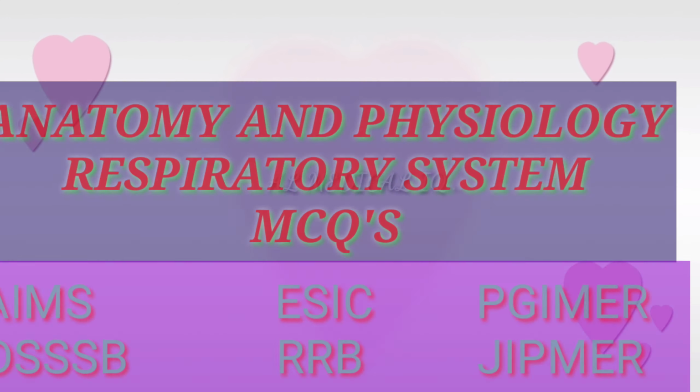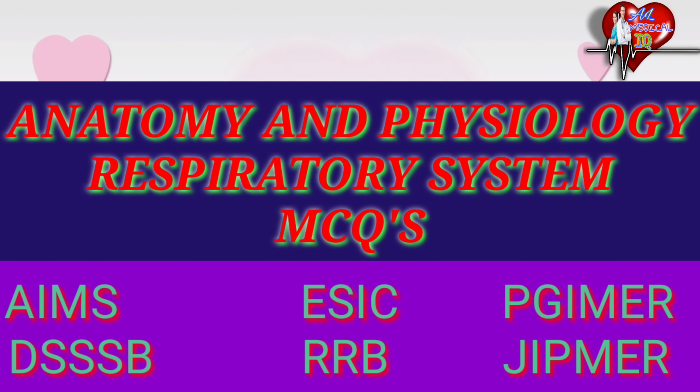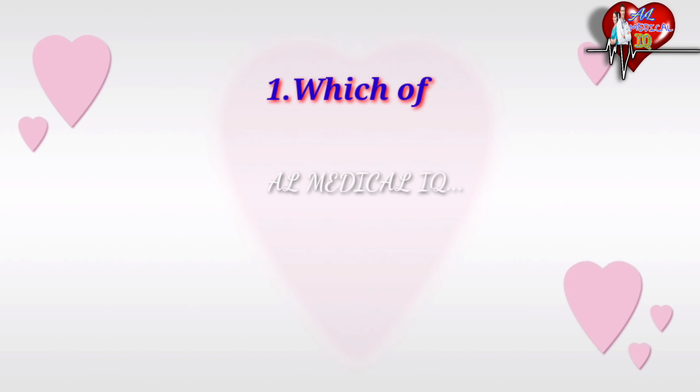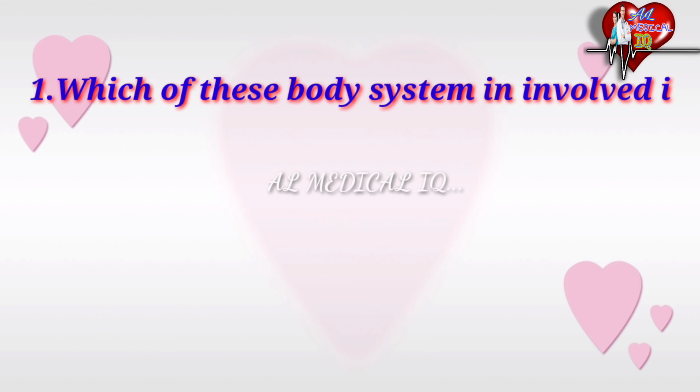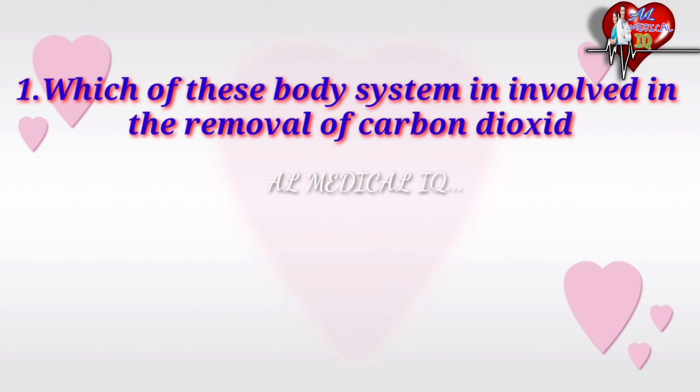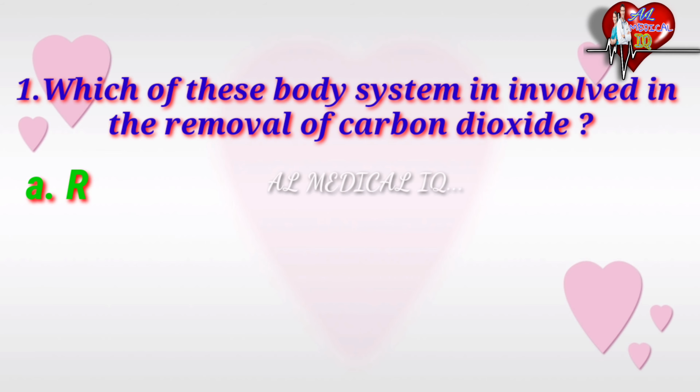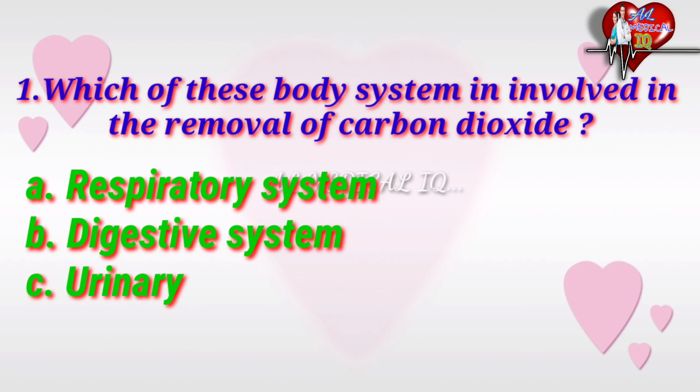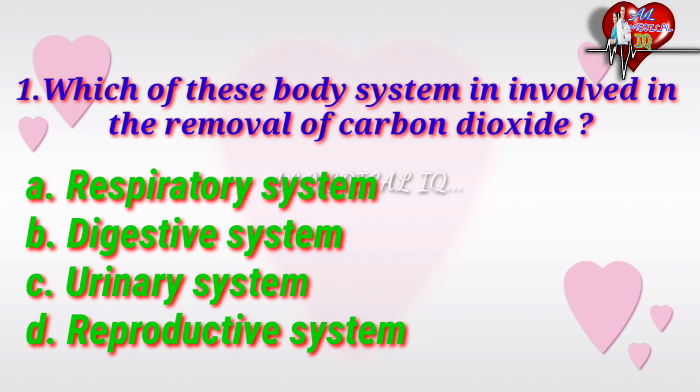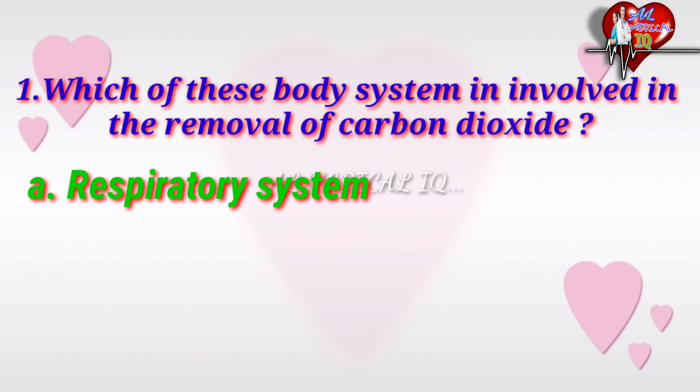Now we will discuss anatomy and physiology, respiratory system, questions and answers. Questions start now. First one is, which of these body systems is involved in the removal of carbon dioxide? Options are respiratory system, digestive system, urinary system, reproductive system. The correct answer is respiratory system.